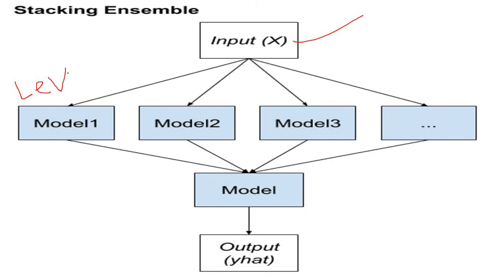So this is level 0, and next we will combine all the outputs generated by these models here, and this is called level 1.